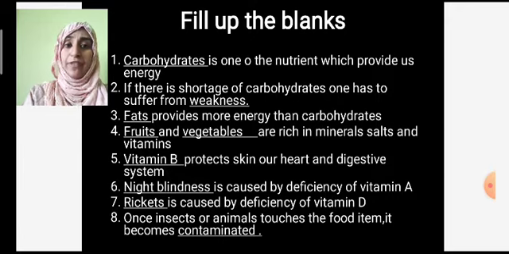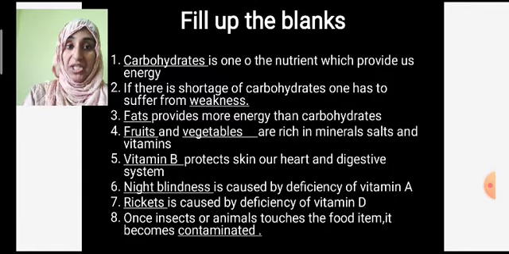Let's go with another fill up the blank. Dash provides more energy than carbohydrates. What does it provide? Fats. Fats is one of the nutrients. They provide more energy than the carbohydrates. Okay, fats provide more energy than the carbohydrates.